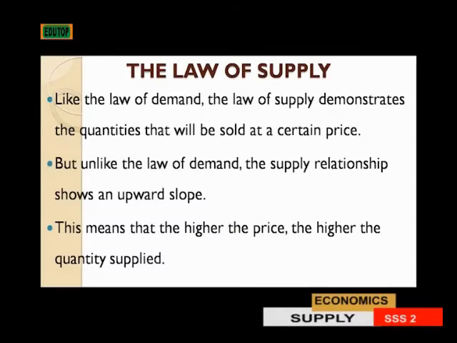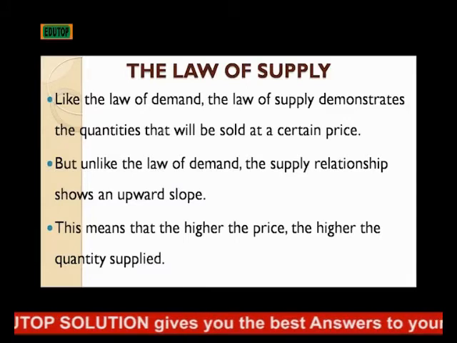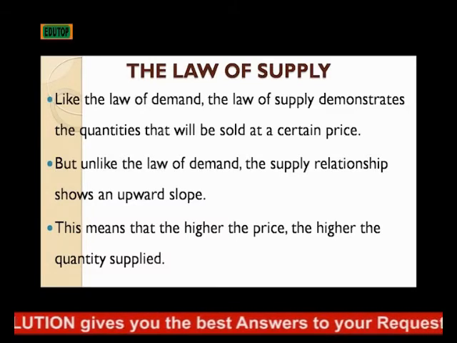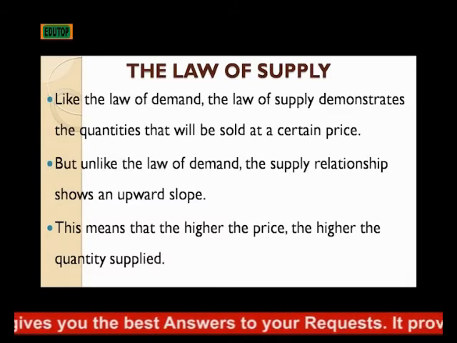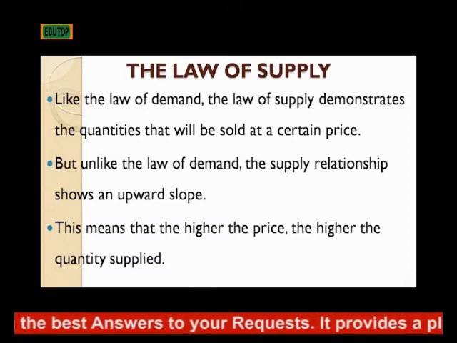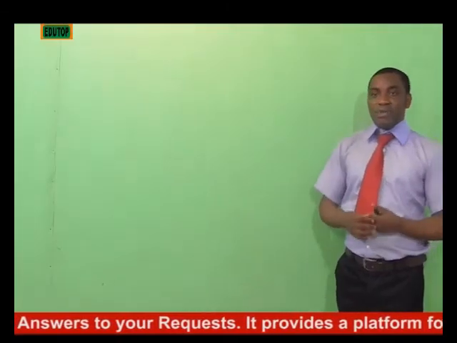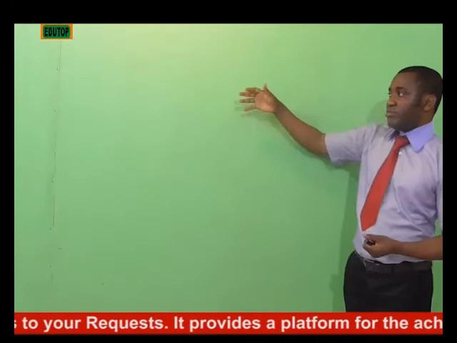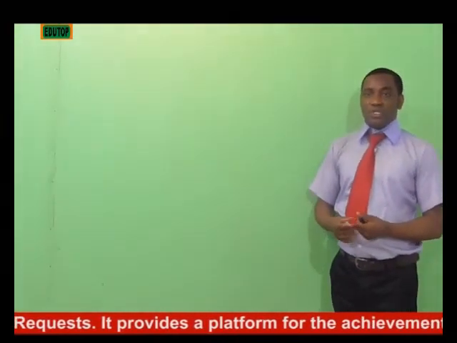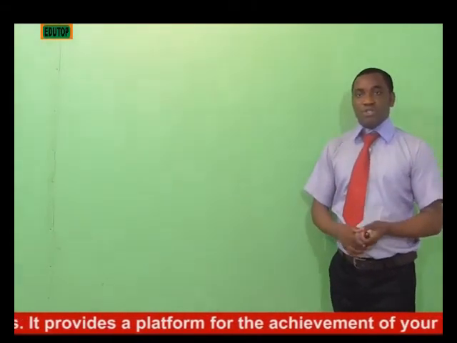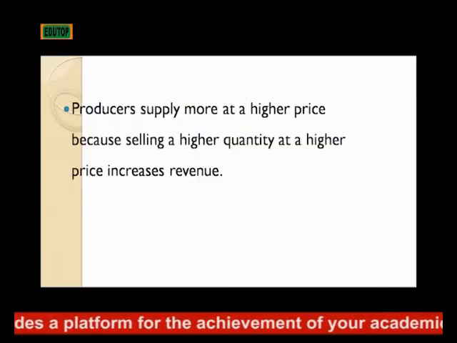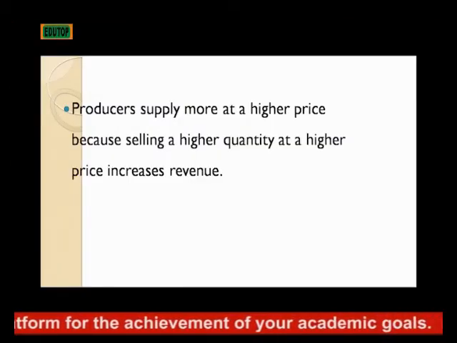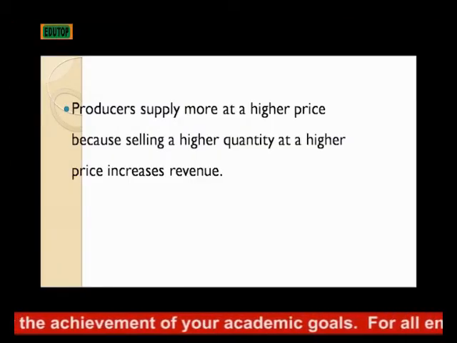This means that the higher the price of a particular product, the more of that particular product the suppliers will always want to produce for the sake of profit making. Because all the suppliers in the market, their major aim is to make profit, so that they will be able to continue the production. Producers supply more at a high price because they want to make more revenue.